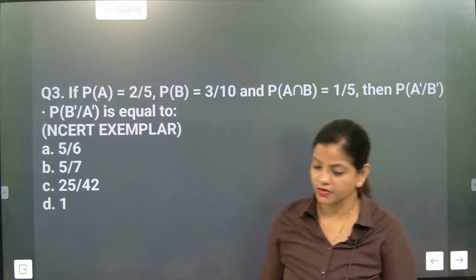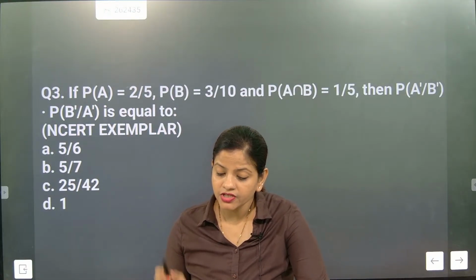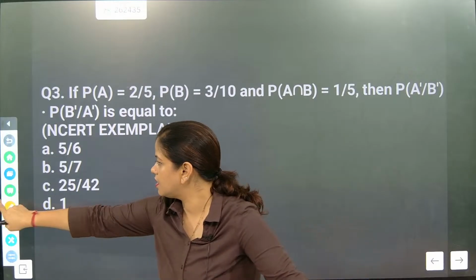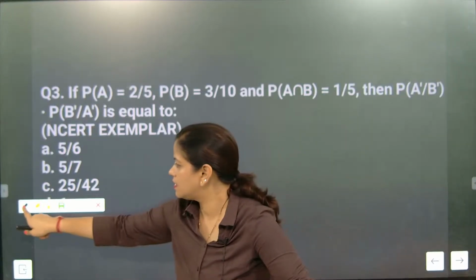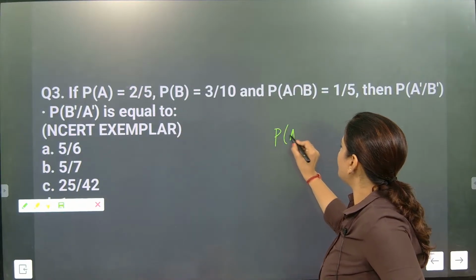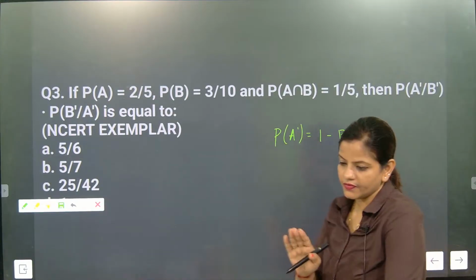Try this question out. Remember P of A dash and B dash, how you are going to get. Now look at it. P of A dash is equal to 1 minus P of A. Okay, this is the technique.